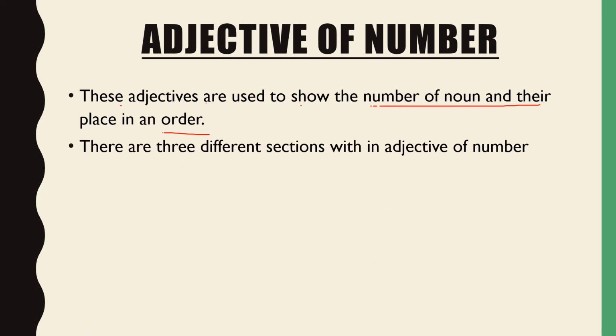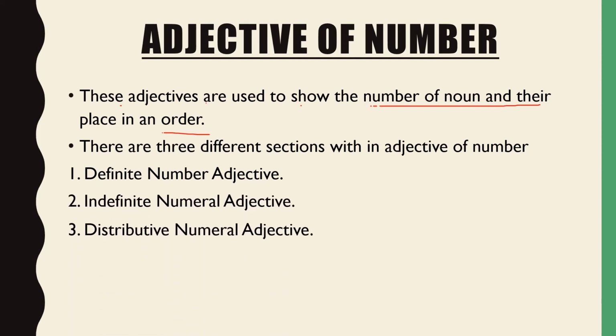See here. There are 3 different sections within adjective of number. And what are those three different sections? See here: definite number adjective, indefinite number adjective, and distributive number adjective. Okay, so these are all the three different sections. Let's understand each of them in detail with examples.